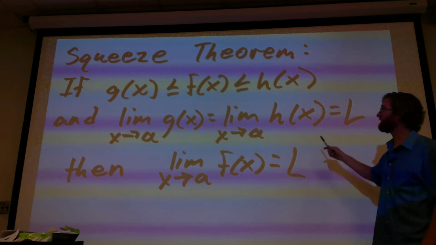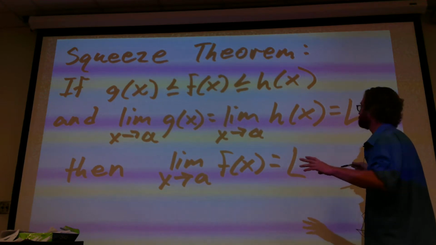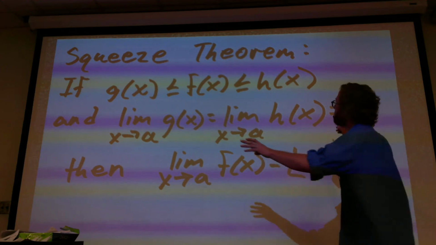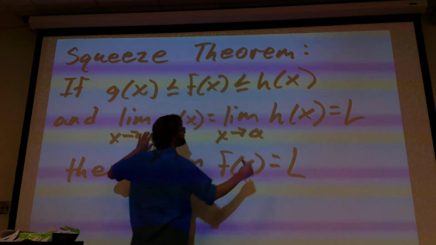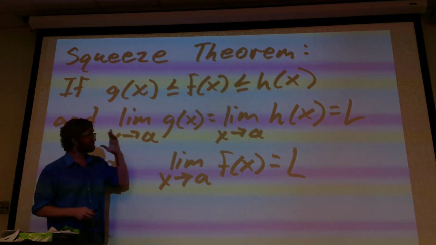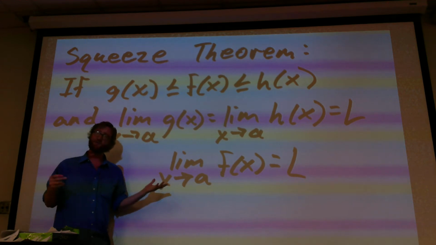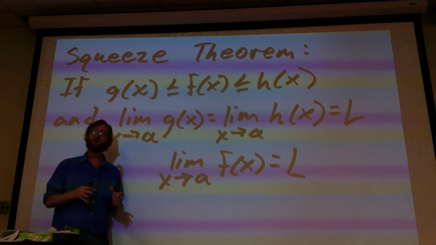So that's what's meant by the squeeze theorem, or the two cops and a drunk guy theorem: if these bounding functions, this g of x and this h of x, are both approaching this exact same spot, well, then the guy in the middle is going to be squeezed down and he's going to have to go to that exact same spot. Okay?